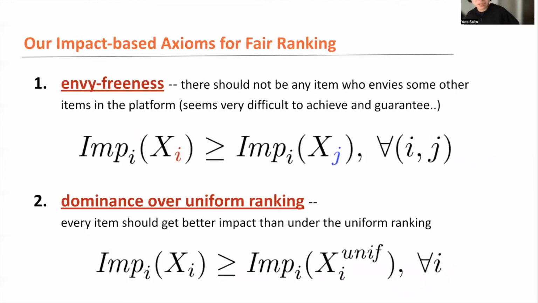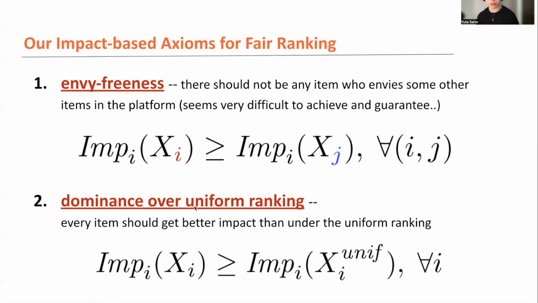It seems very difficult to achieve and guarantee this envy-freeness, but actually there's a surprisingly simple, intuitive, and easy to implement method to guarantee it. So let's wait for maybe 10 minutes until the introduction of the new method. But there's another axiom, which is dominance against uniform ranking. We simply require the fair ranking policy to provide at least better impact compared to the uniform random ranking.